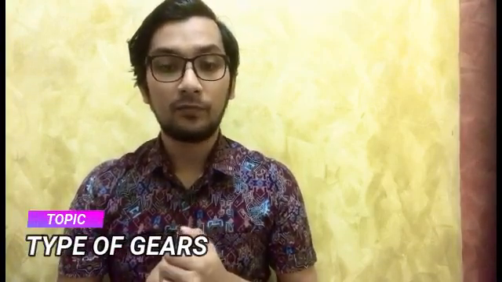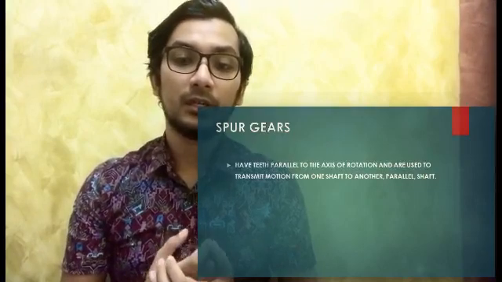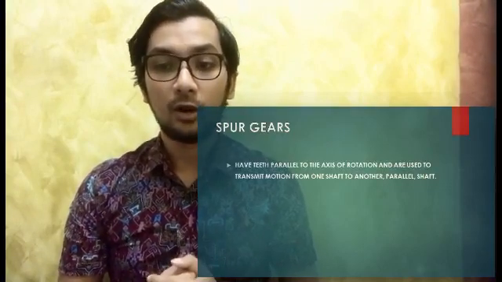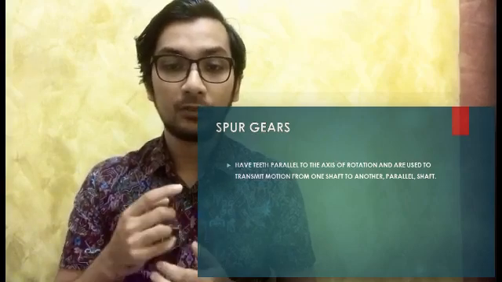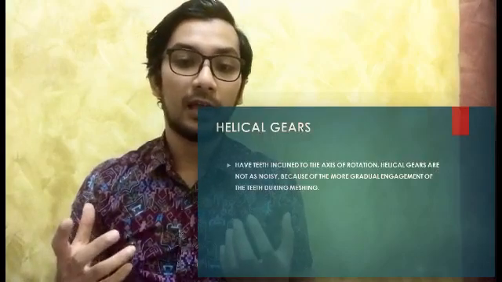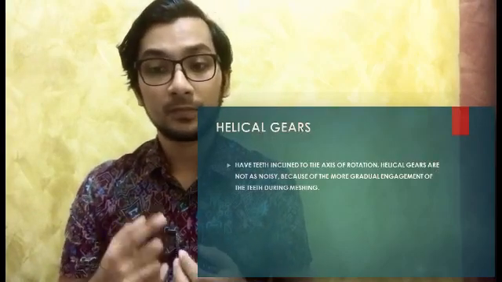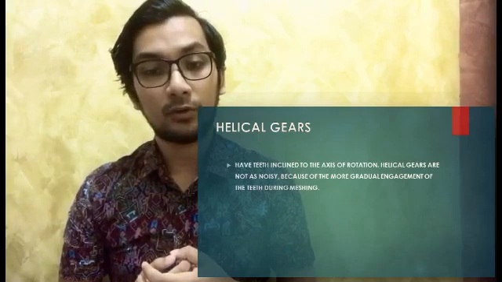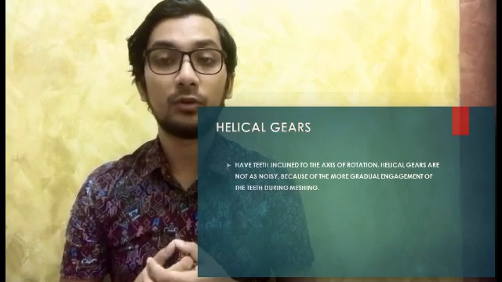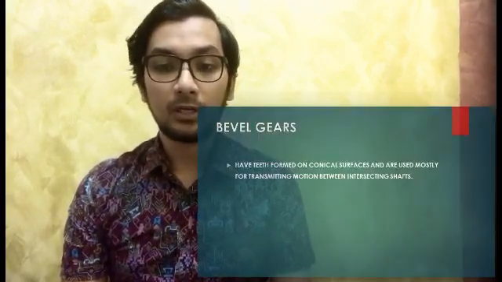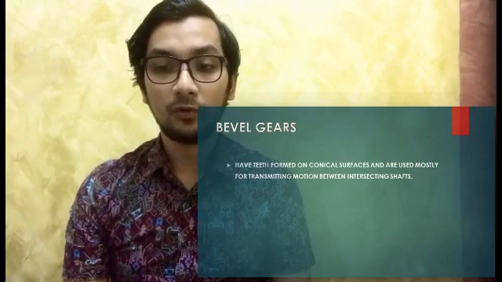I'm going to talk about some of the types of gear. The first one is spur gear. Spur gears have teeth parallel to the axis of rotation and are used to transmit motion from one shaft to another parallel shaft. Next is helical gear. Helical gears have teeth inclined to the axis of rotation. Helical gears are not as noisy because of the more gradual engagement of the teeth during meshing. Next is bevel gear. Bevel gears have teeth formed on conical surfaces and are used mostly for transmitting motion between intersecting shafts.